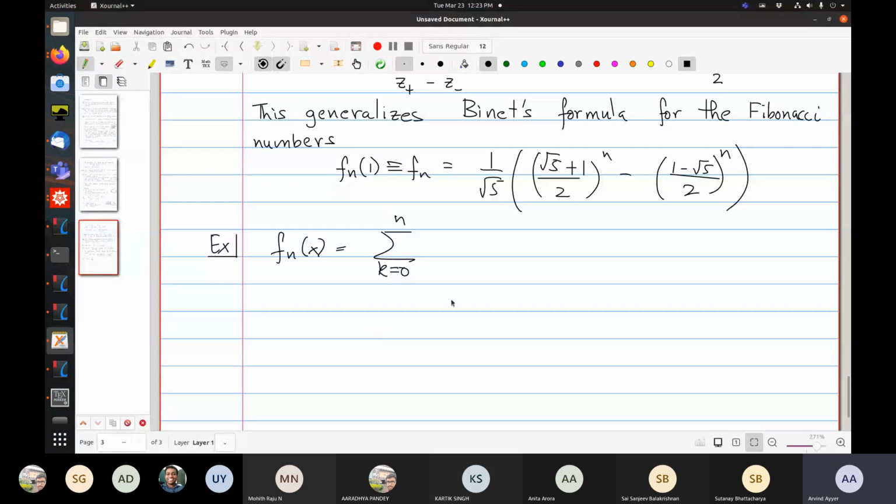Okay, so the general formula is this: n plus k minus 1 by 2, choose k, x to the k, where n and k have the same parity. You don't sum over all k. It doesn't make sense to sum over things where they don't have the same parity, because you'll get a half integer upstairs. Anyway, there are other ways of writing.